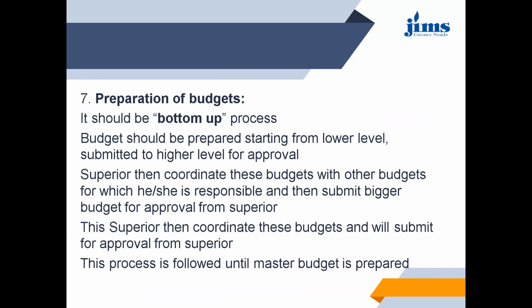Now, we have to prepare the budgets. So this is generally a bottom-up process because the budget is prepared from the lower level and submitted to the higher level for approval. So the superior then coordinates these budgets with other budgets for which he or she is responsible, and then submits the bigger budget for approval from the superior. Now this superior then coordinates these budgets and will submit for approval from the superior. This process is followed until the master budget is prepared. So the subordinate will submit to his or her superior, and that superior will again submit to his or her superior. So this process goes on.